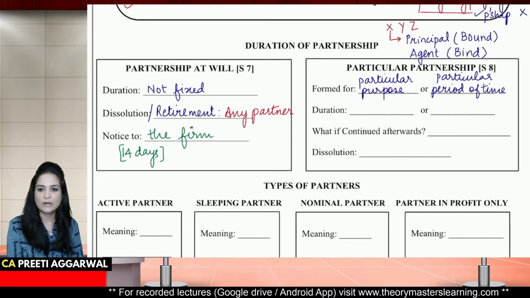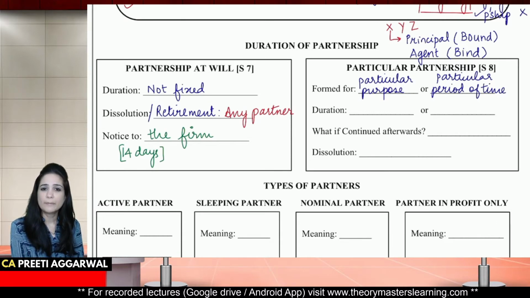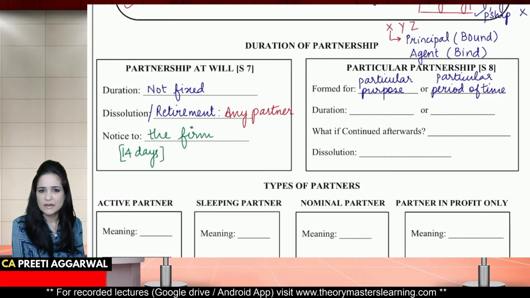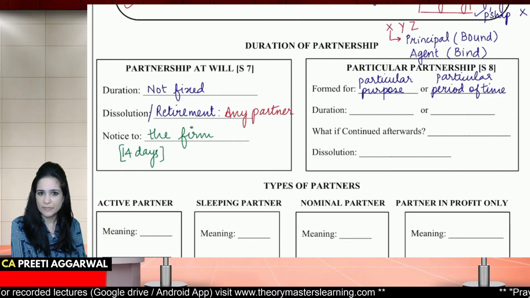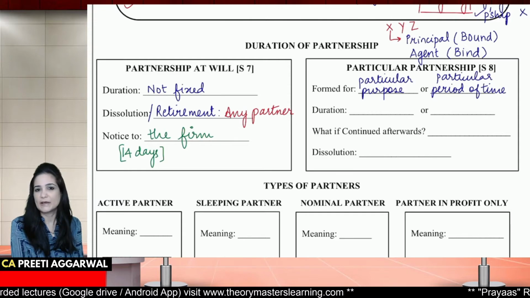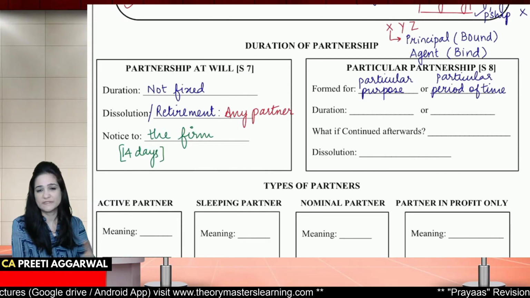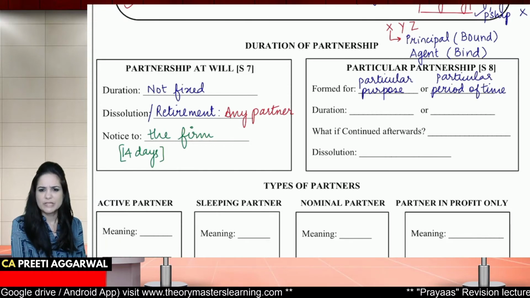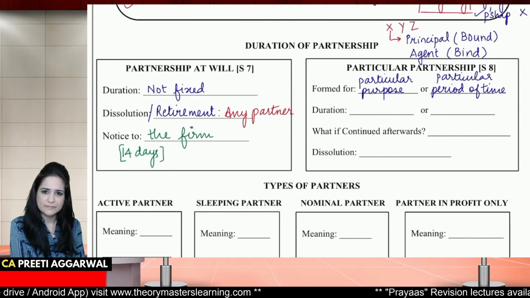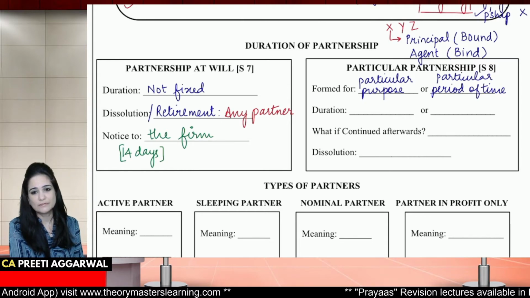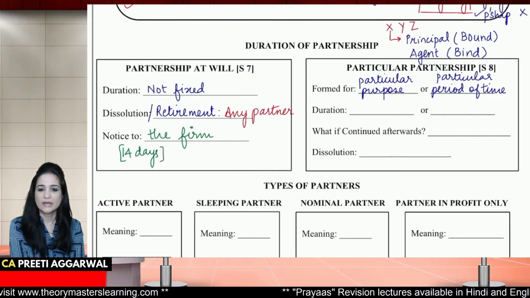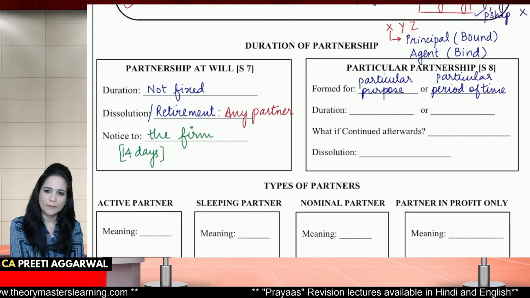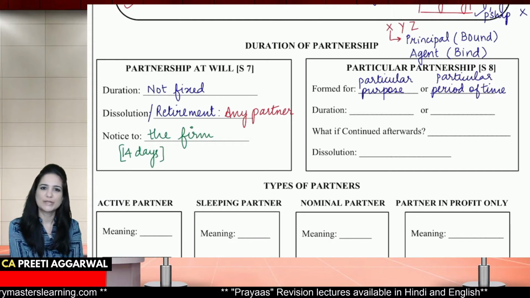So let's say that I have formed a partnership with my friend for construction of a bridge, of a flyover, or it is for selling of mobiles or selling of tablets. So it is formed for a particular purpose. It is formed for a particular period of time.